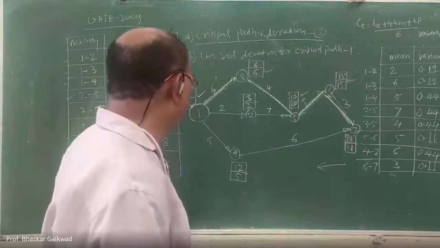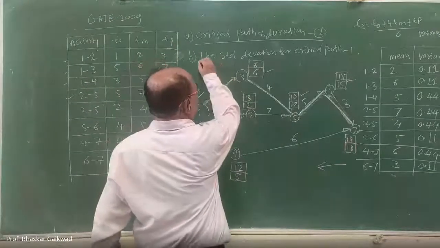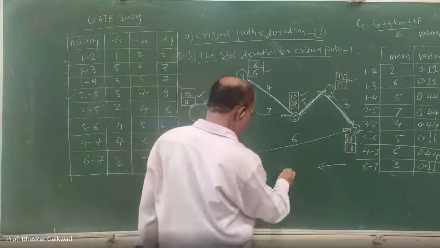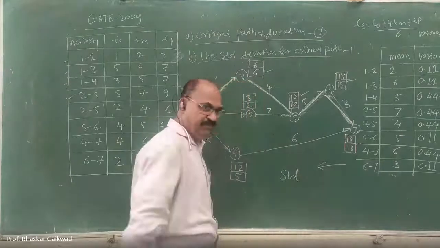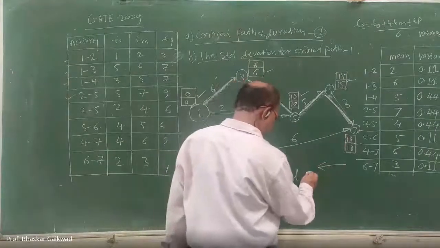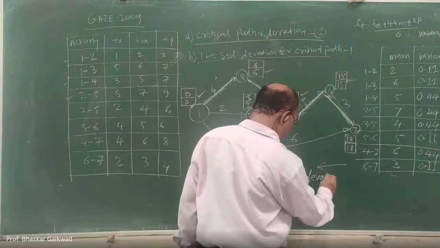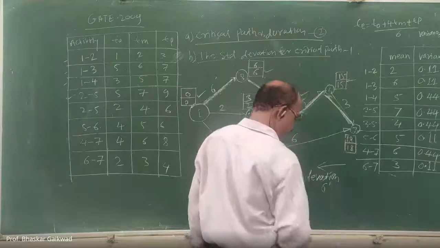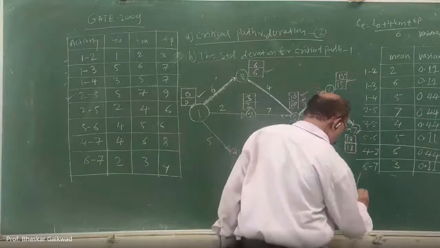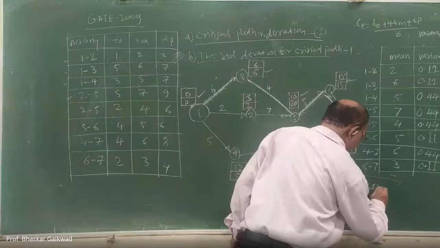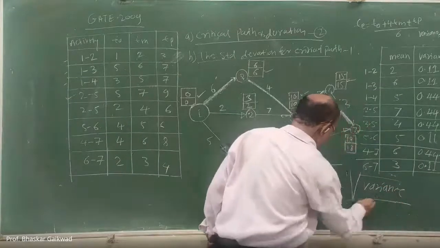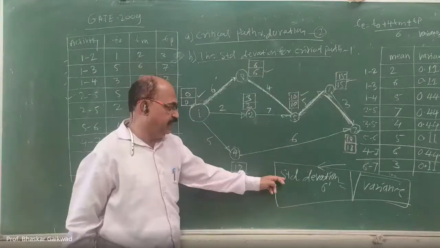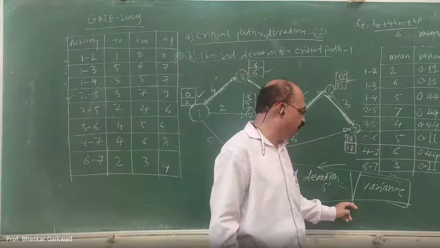Now, we have to calculate the standard deviation for the critical path. So, what is the formula for standard deviation? Standard deviation means sigma. This is part of statistics. Standard deviation sigma dash is equal to root of variance. This is the formula for standard deviation calculation.